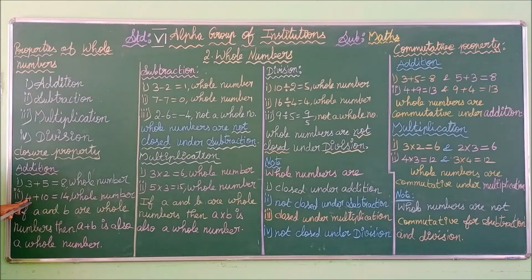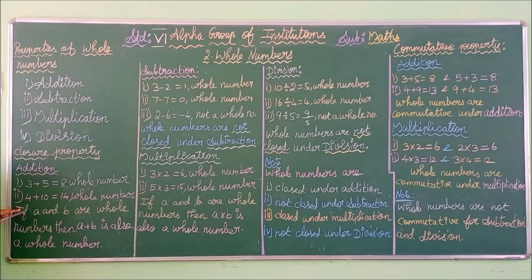See the next one: 4 plus 10. Here the operation is addition. 4 and 10 are whole numbers. We get the answer 14. 14 is also a whole number. Such a property is called the closure property.